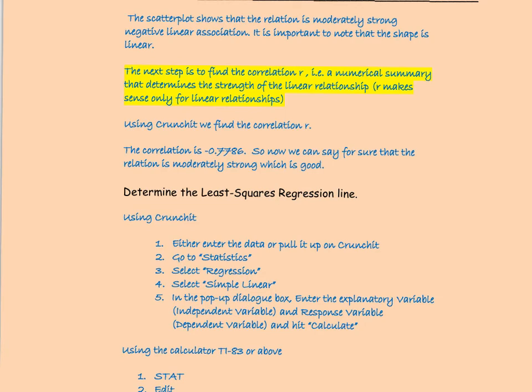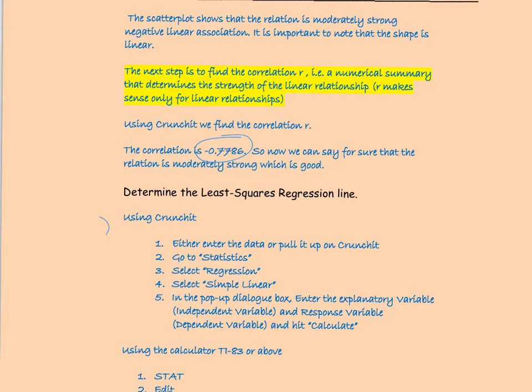So now that we know that the relationship between the two variables is negative linear, and knowing that it's linear is important before we figure out the numerical value which gives us the strength of the linear relationship. So the numerical summary which gives us the strength of the linear relationship is the correlation R. And using Crunchit, we can see that the correlation is 0.7786. And just as we had observed from the graph, the linear relationship is moderately strong to strong.